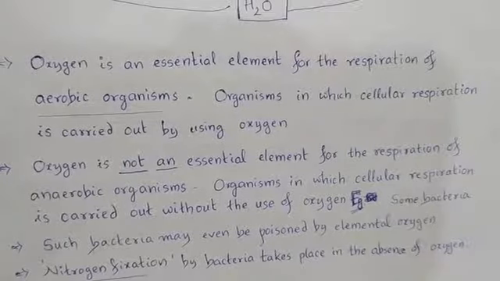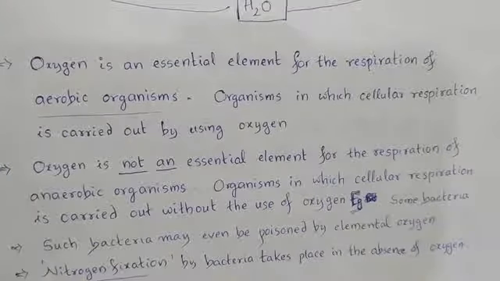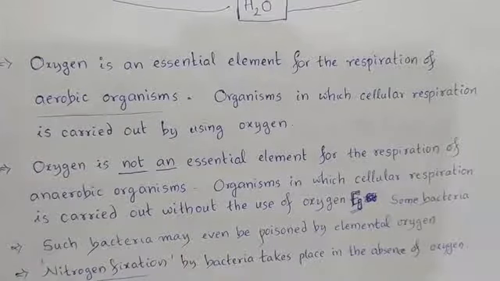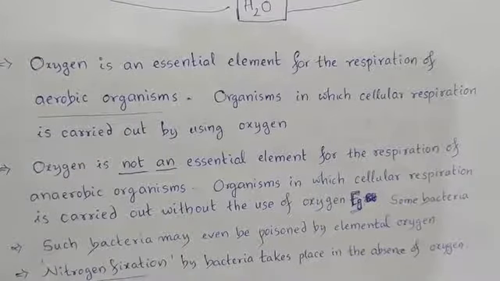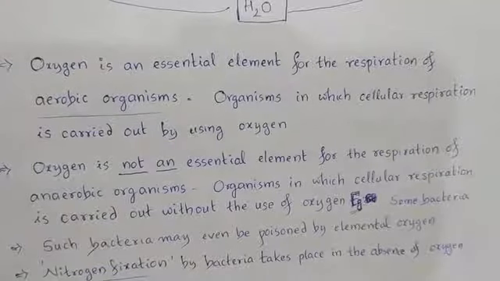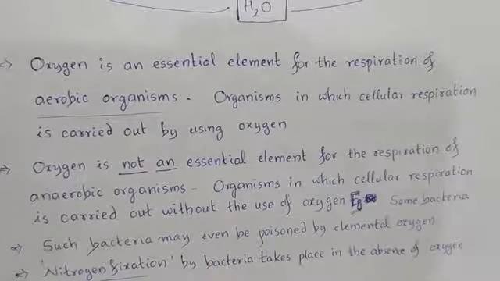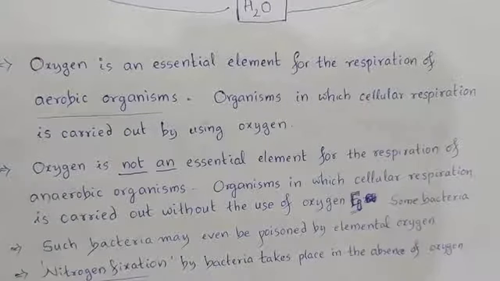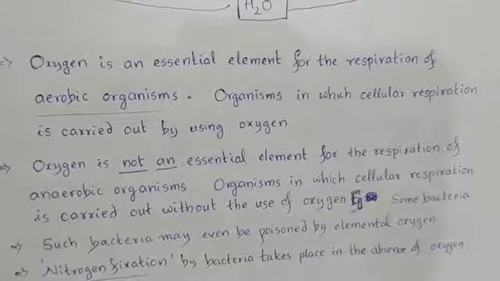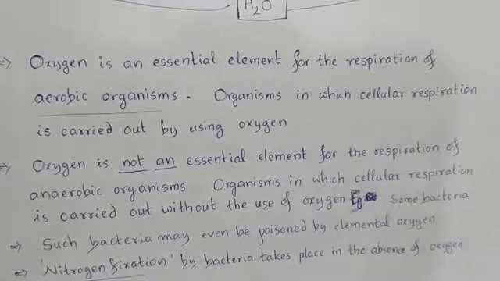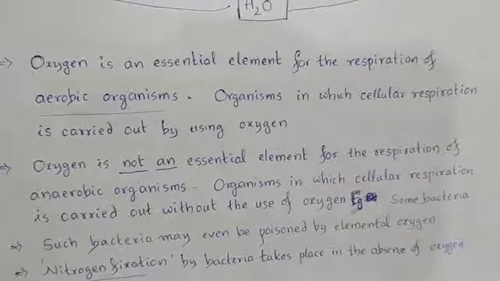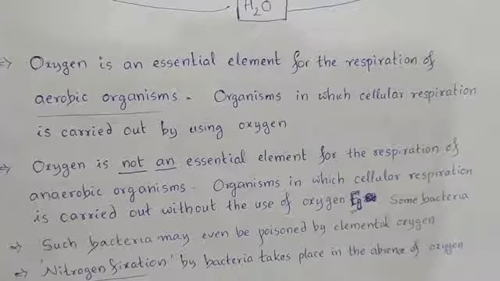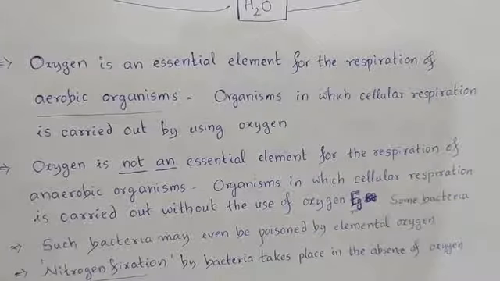This rhizobium fixes nitrogen in anaerobic conditions only. So the nitrogen fixation process is carried out by these bacteria in the absence of oxygen, because they cannot fix nitrogen in the presence of oxygen.